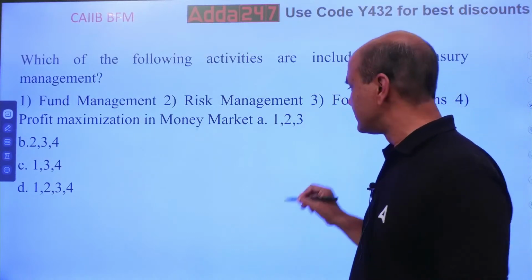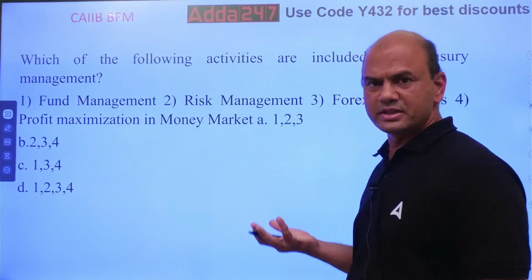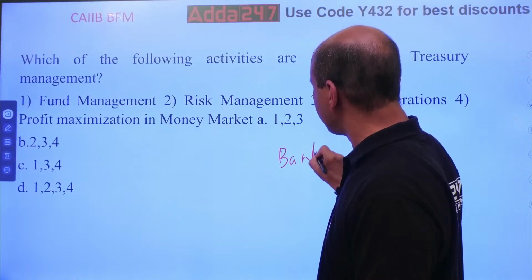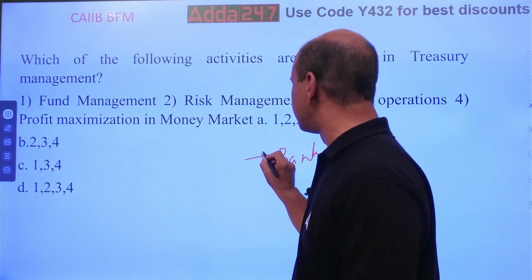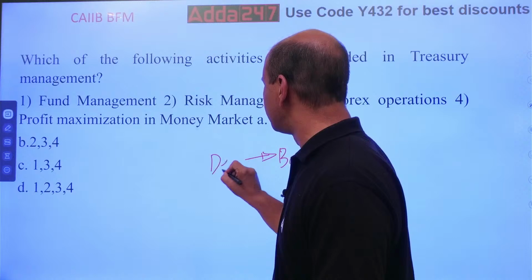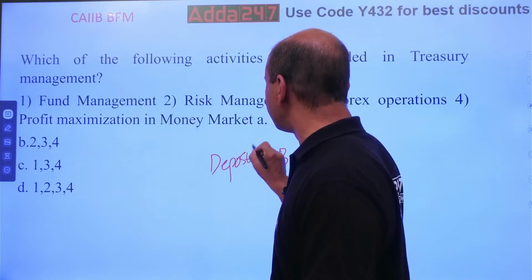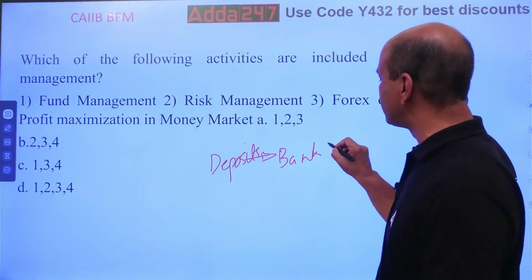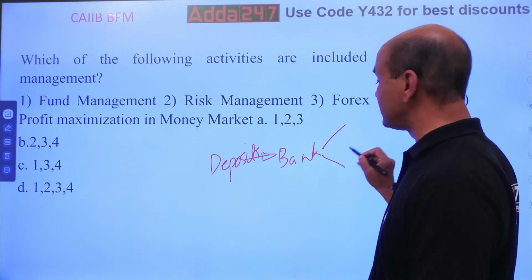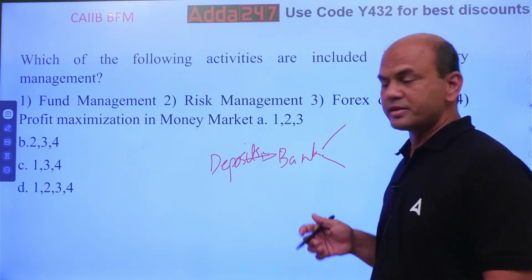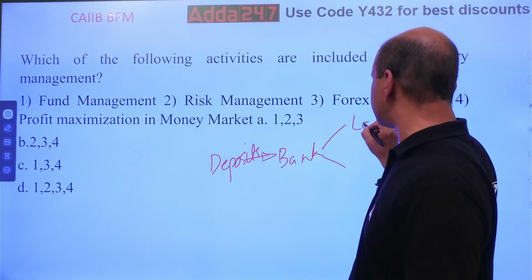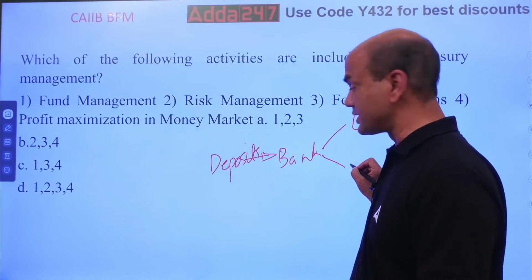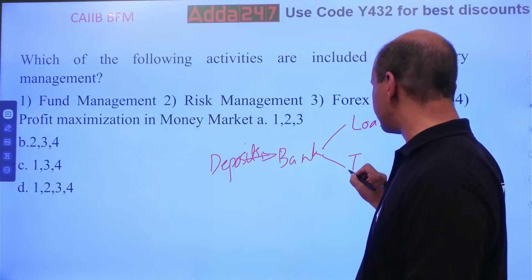See here, what does the bank do basically? Bank gets money, bank gets deposits. Now these deposits are invested in two things. Invested means, where does this money go? This money will go in two things. One is in loans and second is in investments, treasury. You can call it investments.